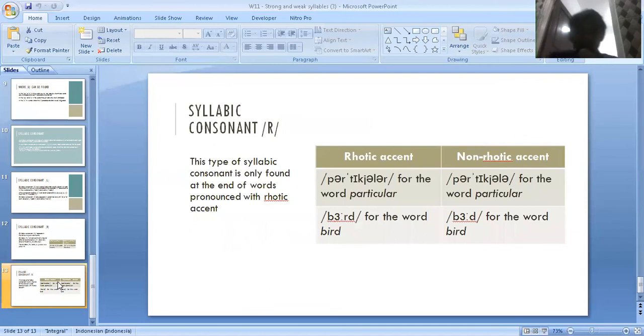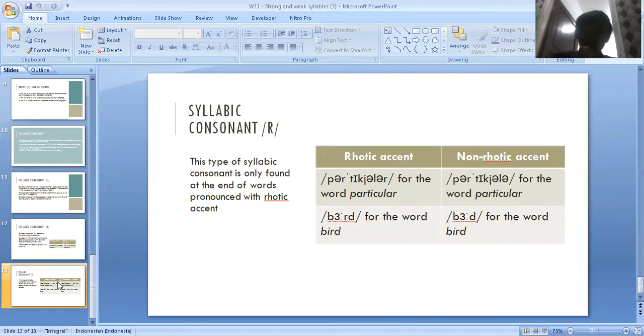Okay, and then we're going to move to the final slide. In the syllabic consonant R. This type of syllabic consonant is only found at the end of words pronounced with rhotic accent. There are two tables actually in the slide. There's one about rhotic accent.